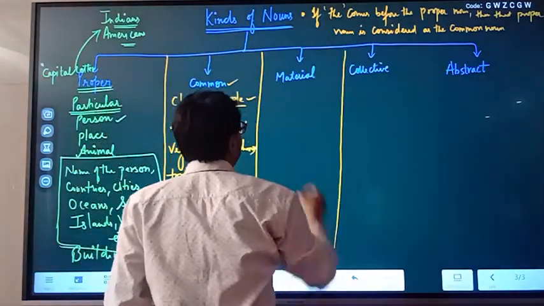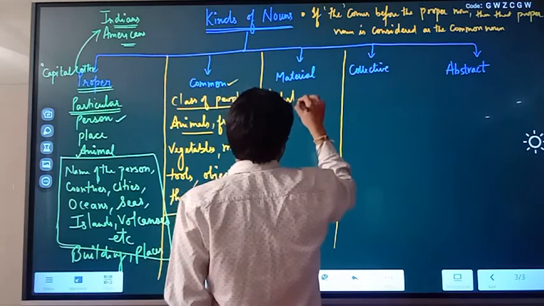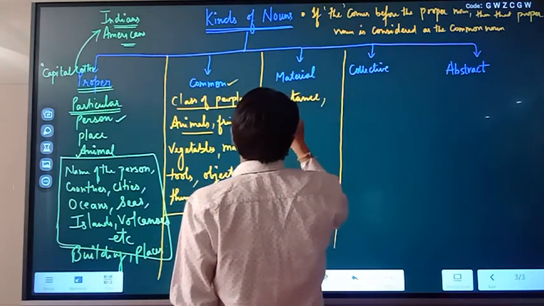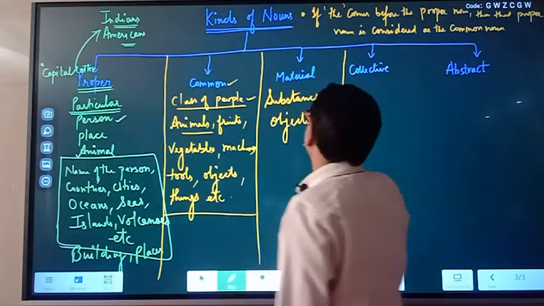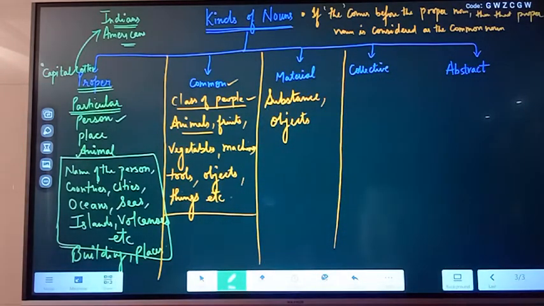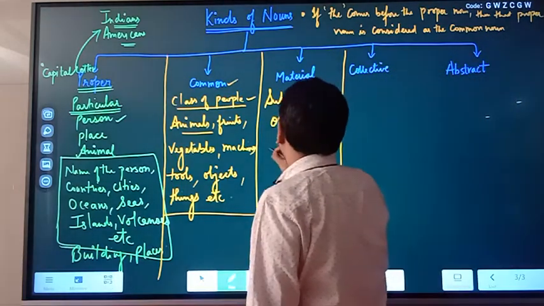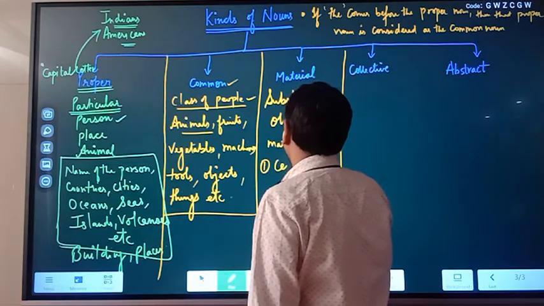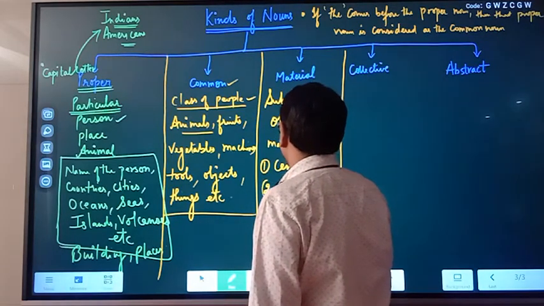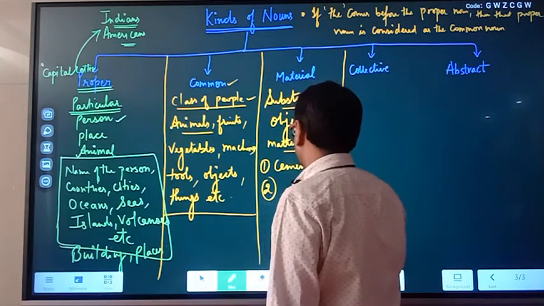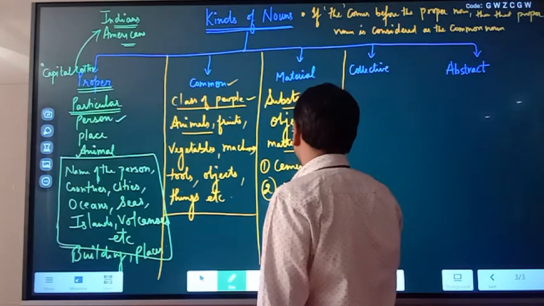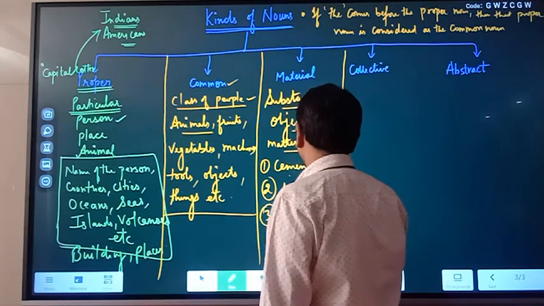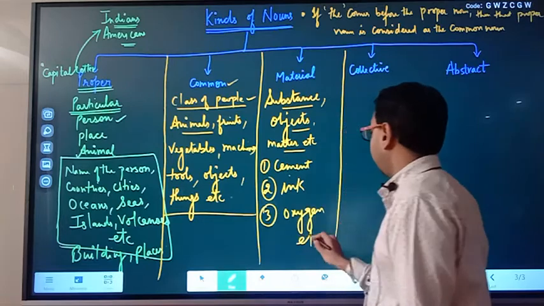Next, material. When we talk about material, substance, objects, they are known as material. Be ready with your examples. When we talk about the matter of things, for example, cement, ink, oxygen, etc. are examples of material.